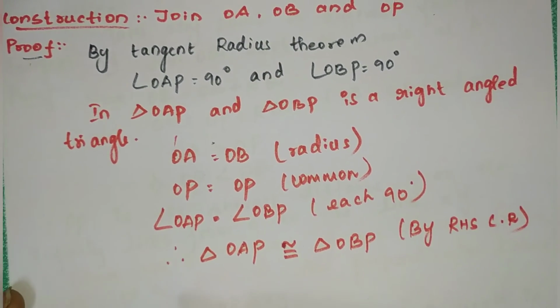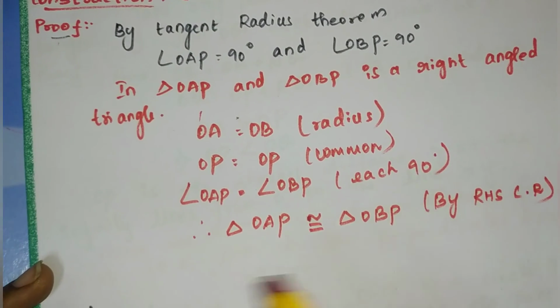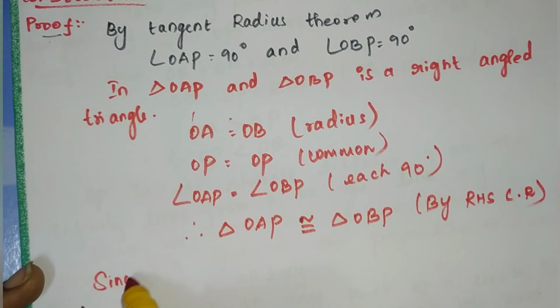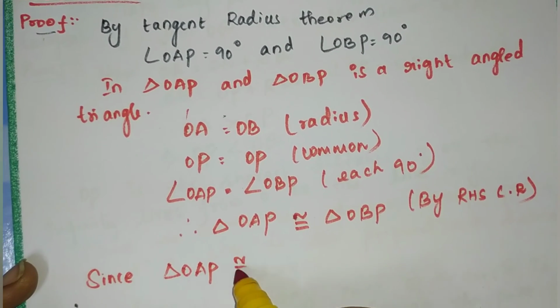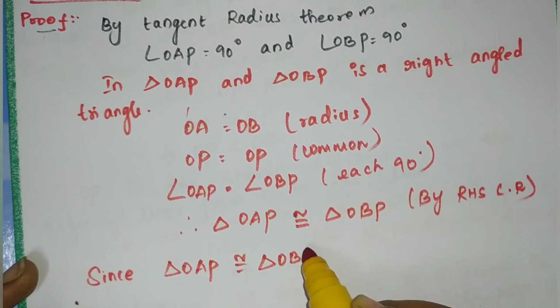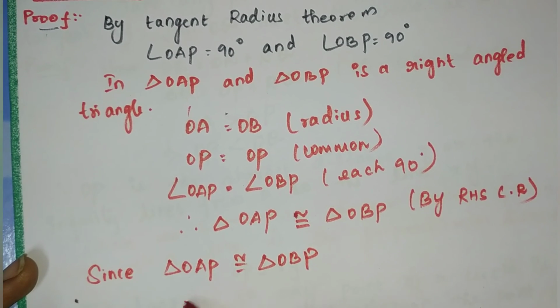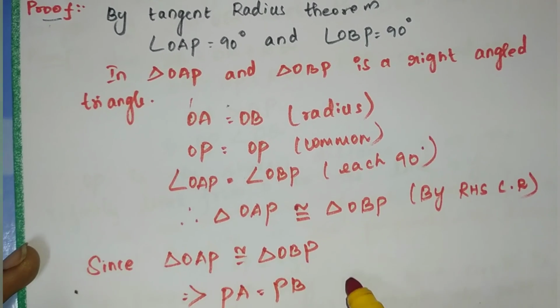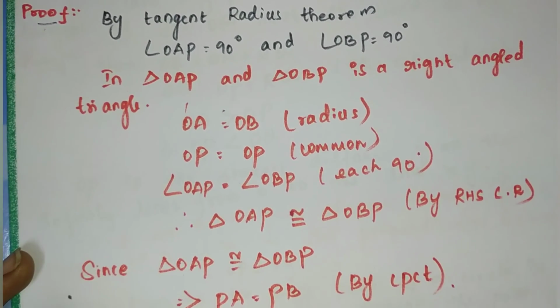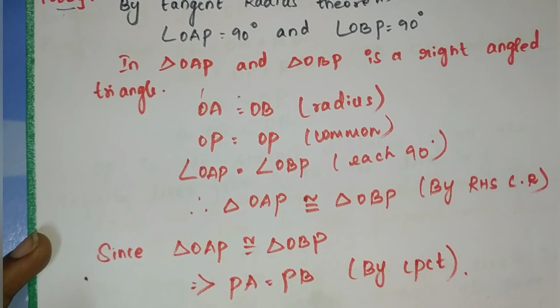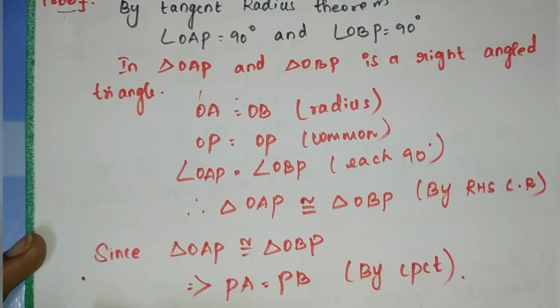Write the full form in your classwork. Since the two triangles are congruent, we can tell that PA is equal to PB by CPCT. Clear? So now we proved that the lengths are equal.